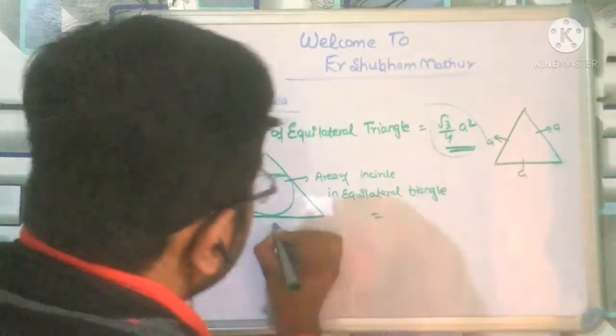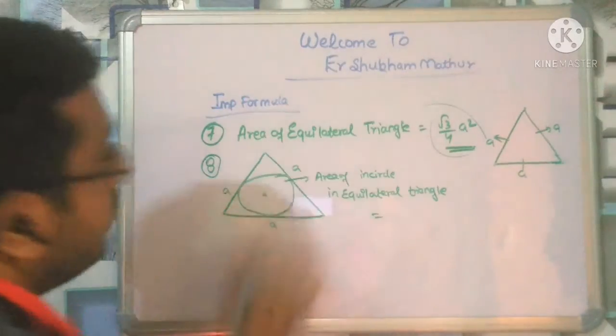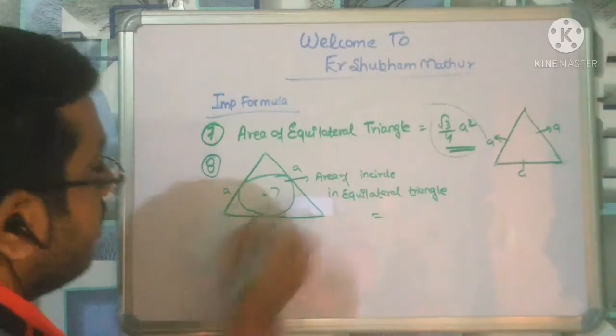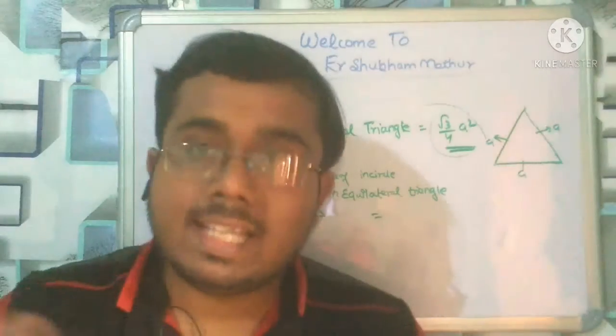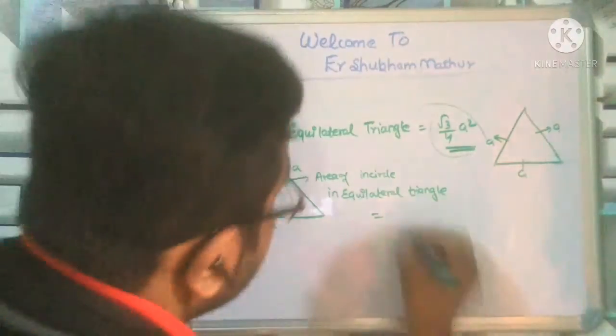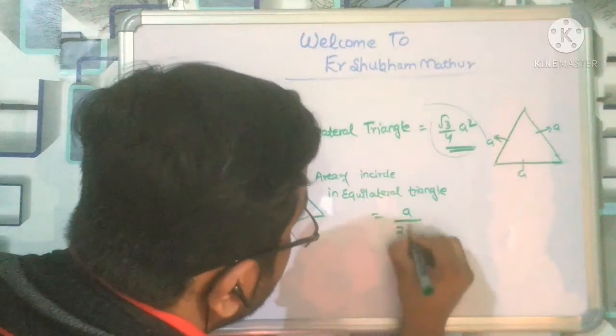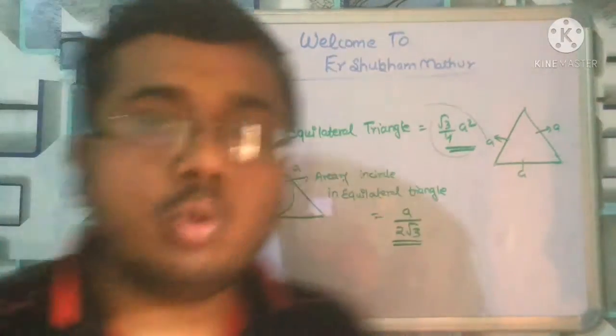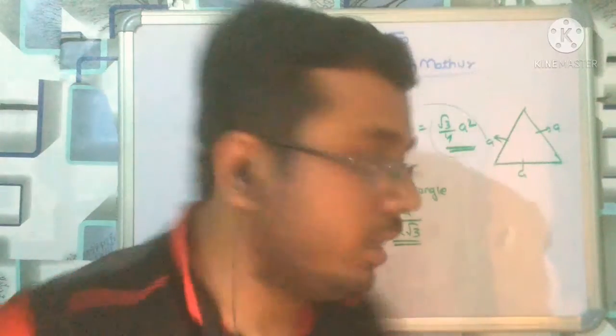So just remember the formula. For an equilateral triangle, the side will be equal to a, and you have to find the area of the circle that is encircled inside the equilateral triangle. So what is the formula? It is nothing but a by 2 root 3. Remember the formula, a by 2 root 3.